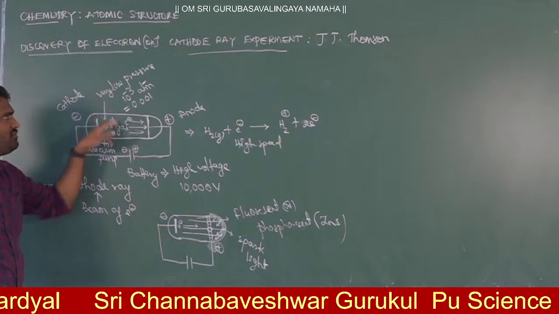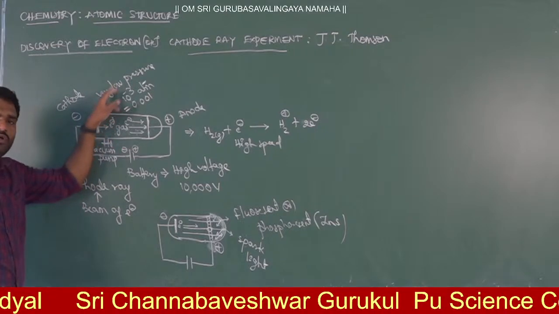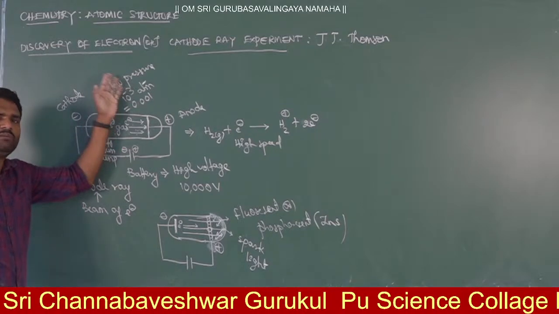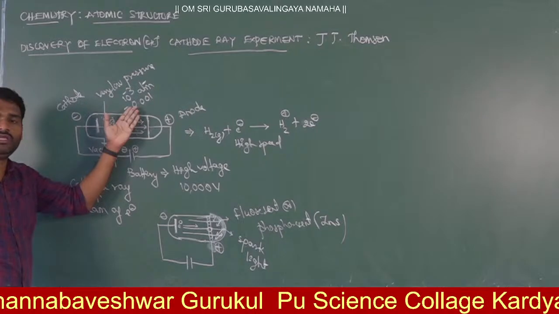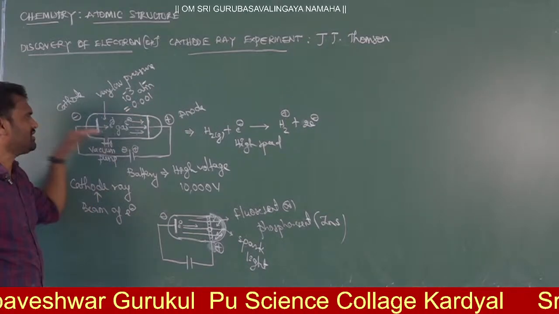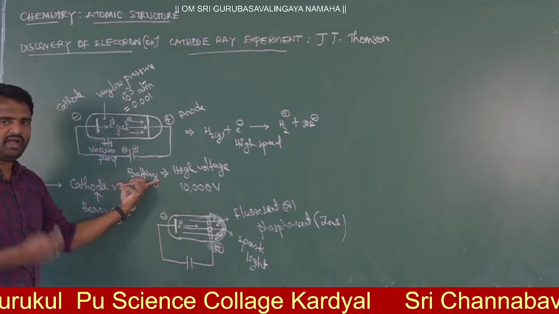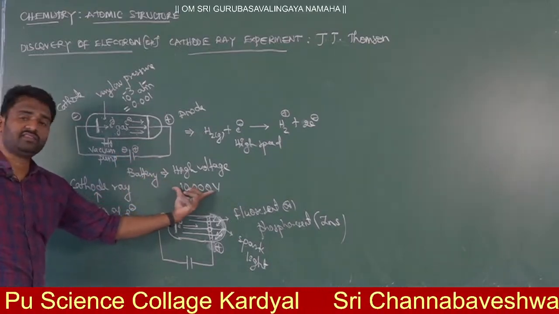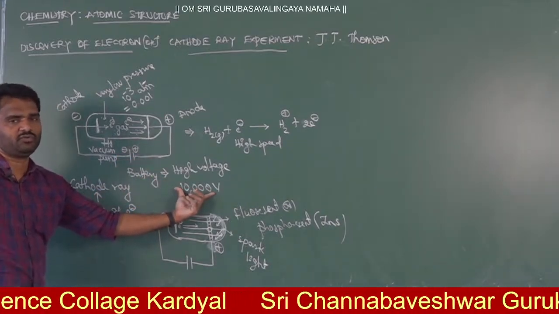How much pressure do you have to maintain? 10 power minus 3. Compared to atmospheric pressure, it will be a very, very low pressure. At this pressure we start passing current from the battery. We need to pass 10,000 electron volts, which means a high voltage.